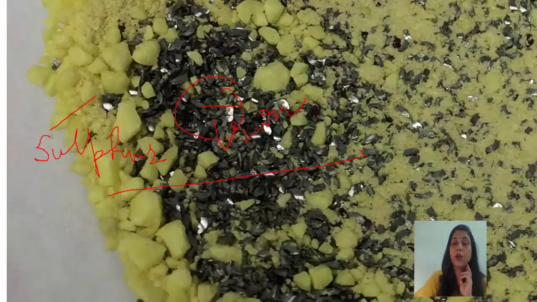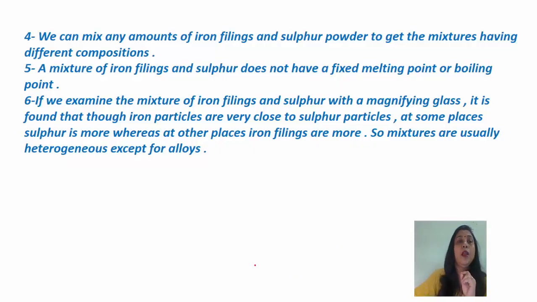This is the mixture of iron filings and sulfur. Now, next property of mixture. We can mix any amount of iron filings and sulfur powder to get a mixture having different composition.